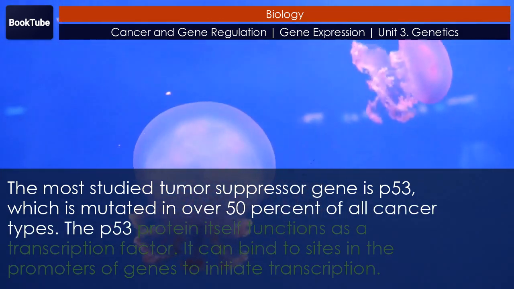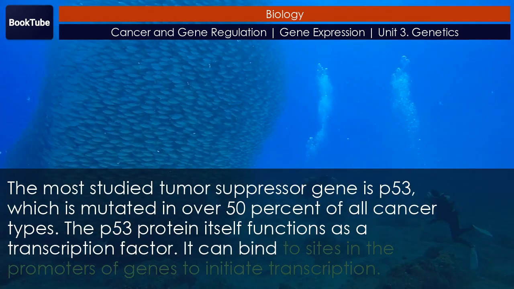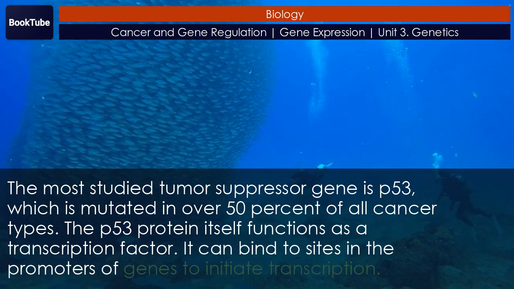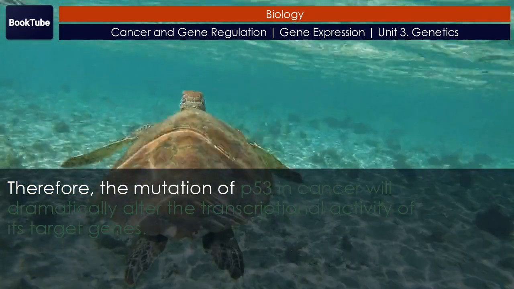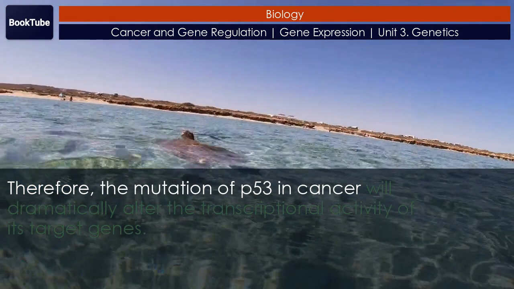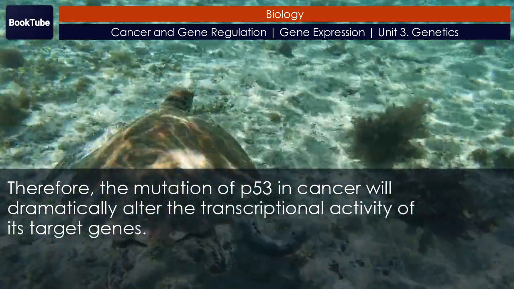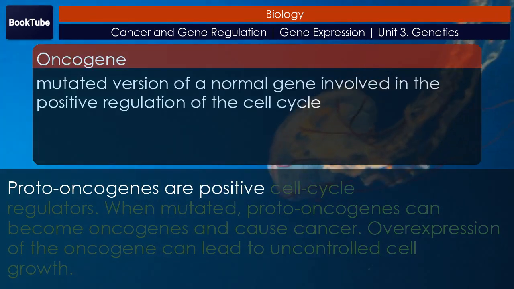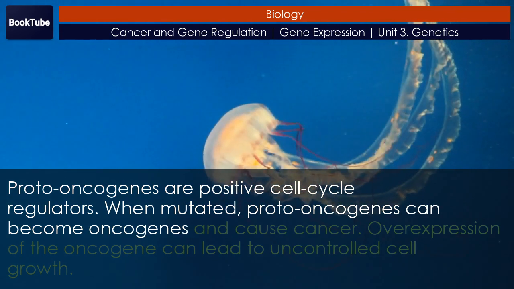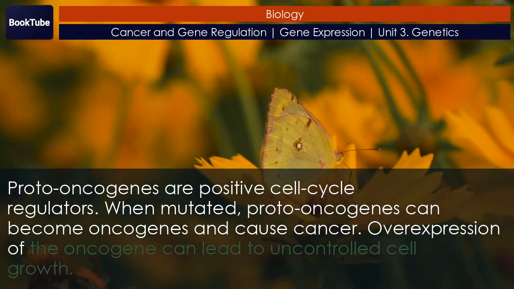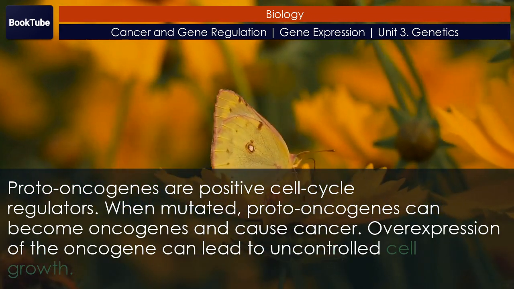The p53 protein itself functions as a transcription factor. It can bind to sites in the promoters of genes to initiate transcription. Therefore, the mutation of p53 in cancer will dramatically alter the transcriptional activity of its target genes. Proto-oncogenes are positive cell cycle regulators. When mutated, proto-oncogenes can become oncogenes and cause cancer. Overexpression of the oncogene can lead to uncontrolled cell growth.